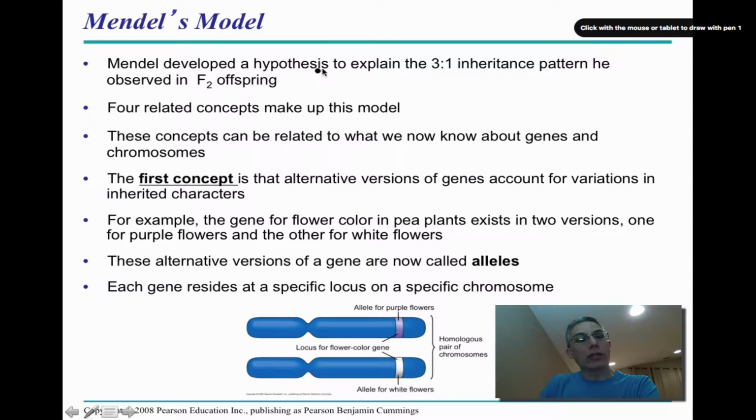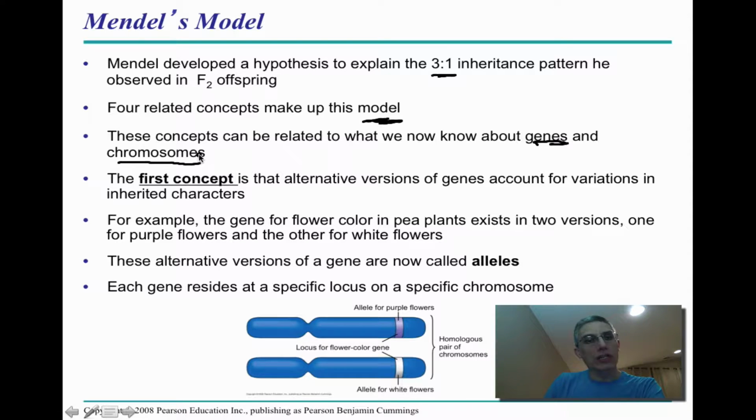So Mendel developed a hypothesis to help explain the 3 to 1 inheritance pattern that he had observed after counting all of the F2 offspring in many of his experiments. 4 related concepts are going to make up this model or this hypothesis that he had created. And these concepts can be related to what we now know about genes and chromosomes. And we're going to discuss genes and chromosomes a little bit later in the year. So the first concept is that alternative versions of genes are going to account for the variations that we see in all inherited characters.